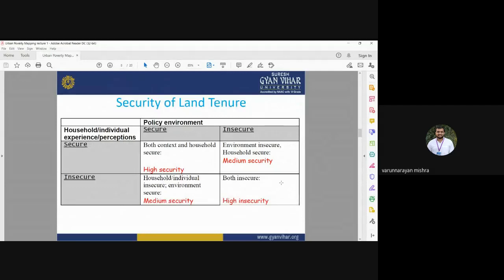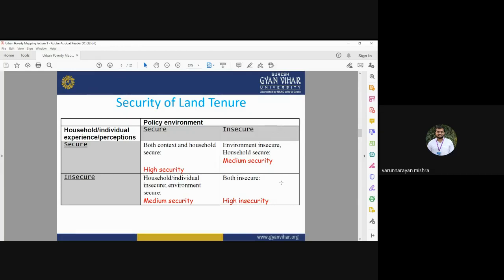The security of land tenure may have different contexts and aspects: household tenure, individual tenure, or perceptions. So what is the difference between secure tenure and insecure tenure? In secure tenure, both context and household are secure. In insecure tenure, environmental insecure, household secure.